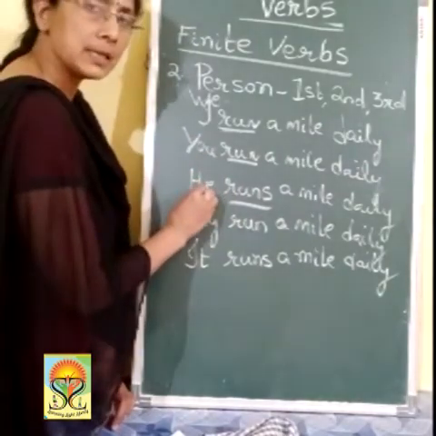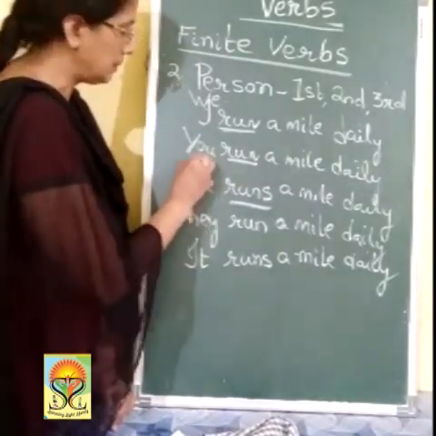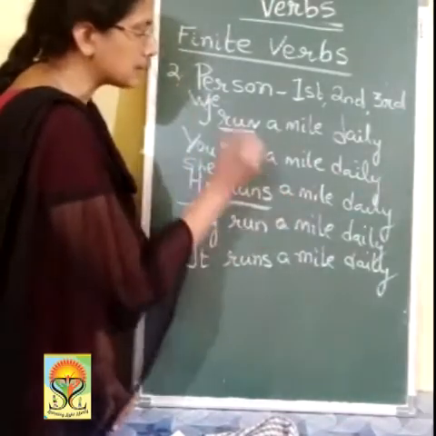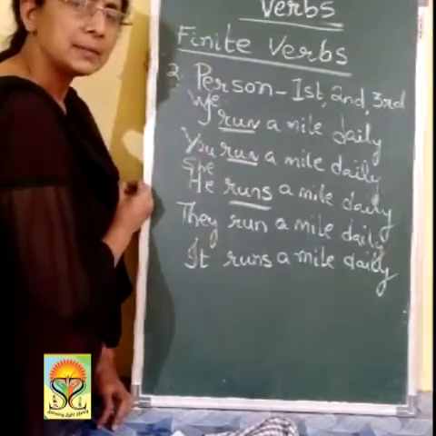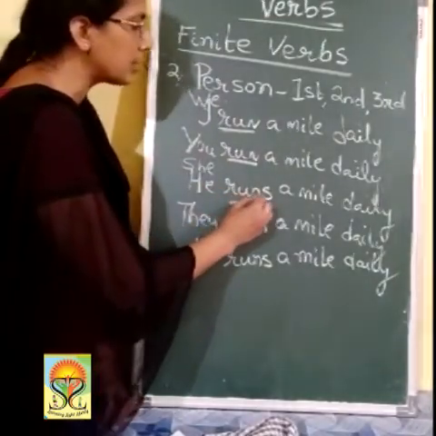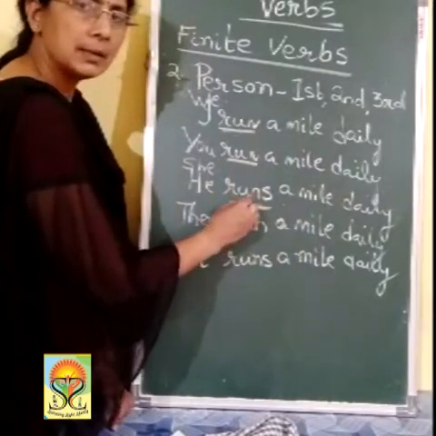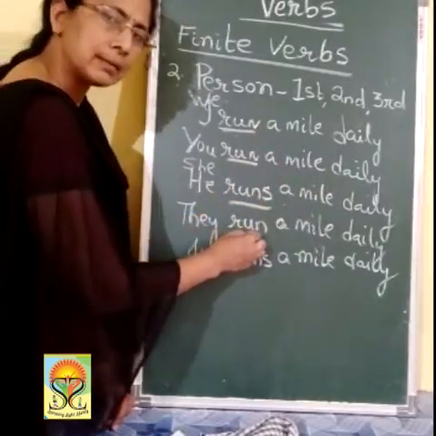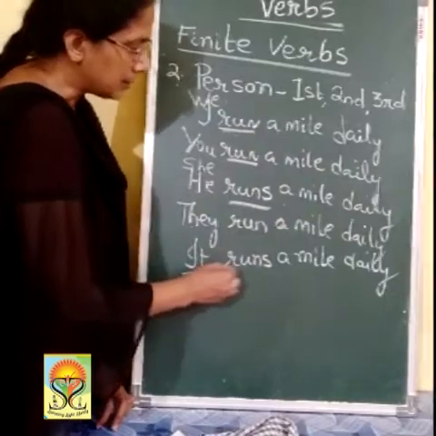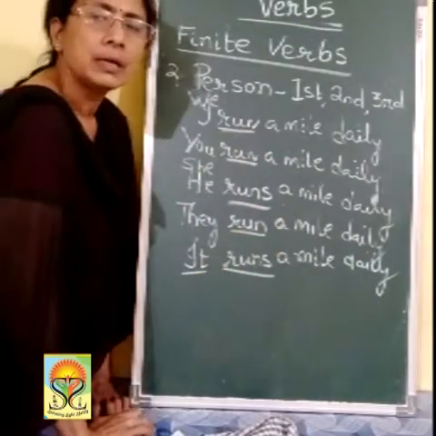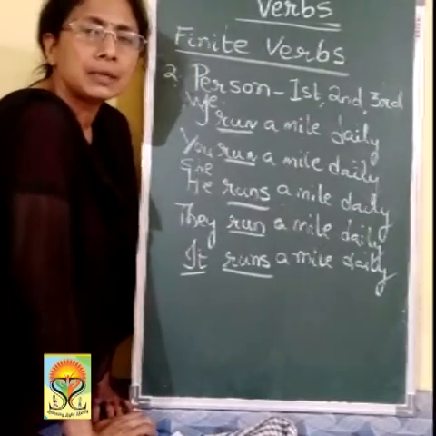Coming to third person, he, she: immediately it carries S in present tense. He or she runs a mile daily. So run becomes runs. Again I go to plural, they run. Then coming to third person, it runs. So run, runs, it keeps on changing according to the person.